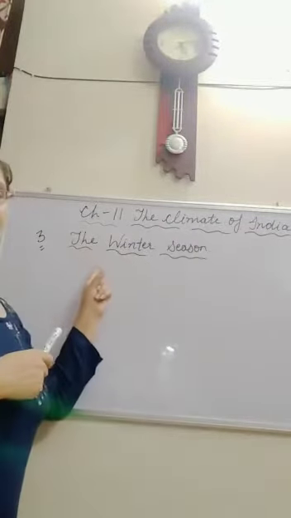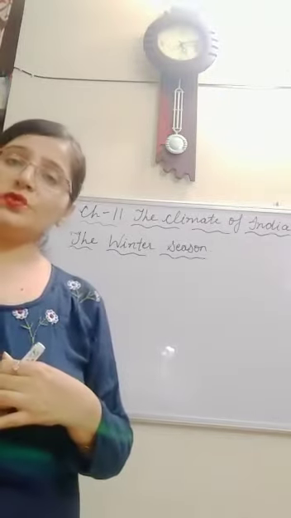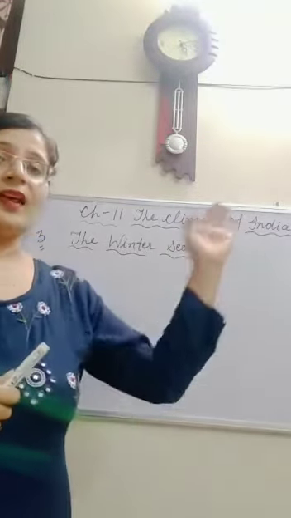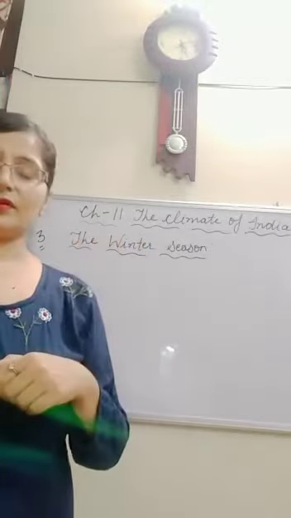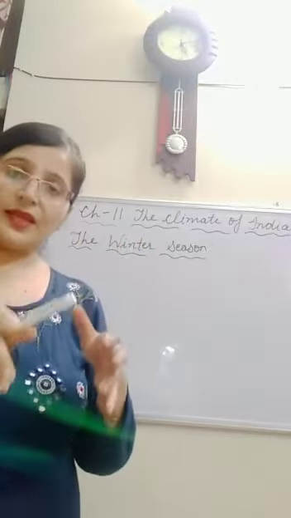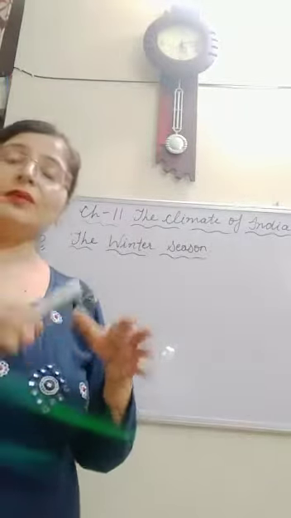So dear children, by the end of October, the days begin to get shorter and the nights become longer.